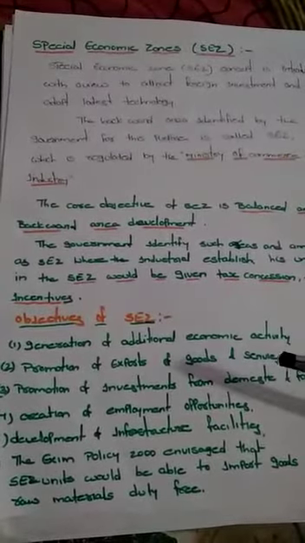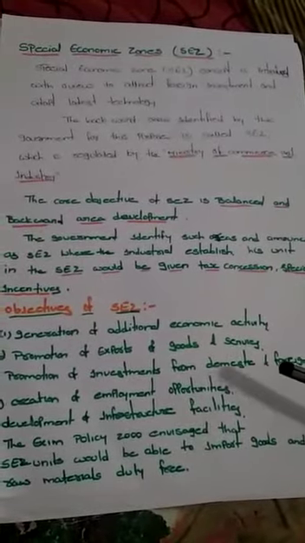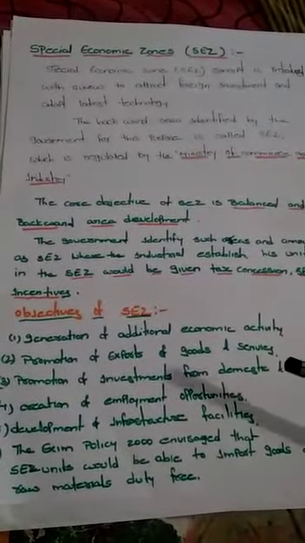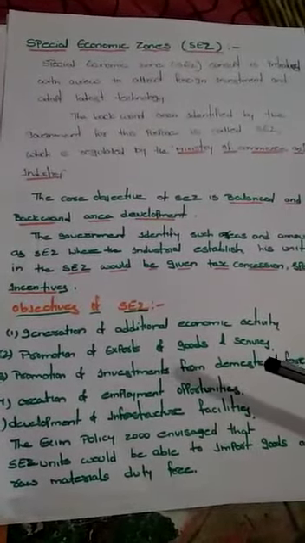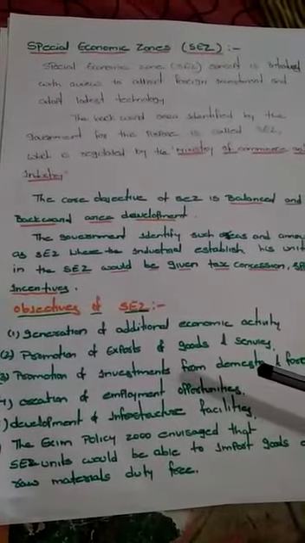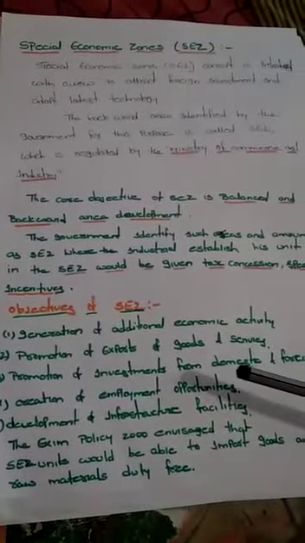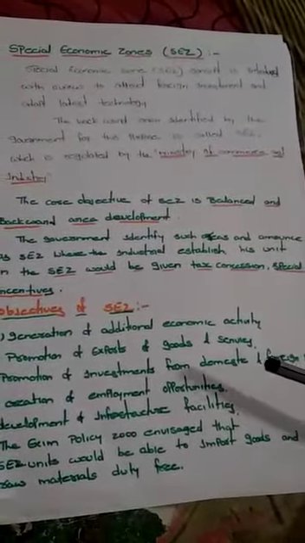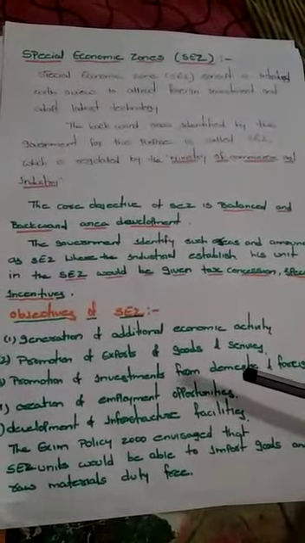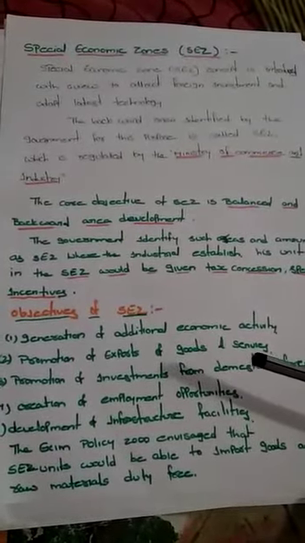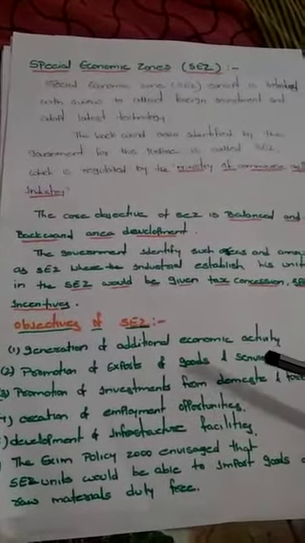Before looking at the second objective, we will discuss the promotion of investments from domestic and foreign sources. So when any backward area is announced as a SEZ zone by the government, it is giving special offers to the industrialists, that is, tax concessions and special incentives, so that these domestic and foreign investors show interest to start their industries in a special economic zone.